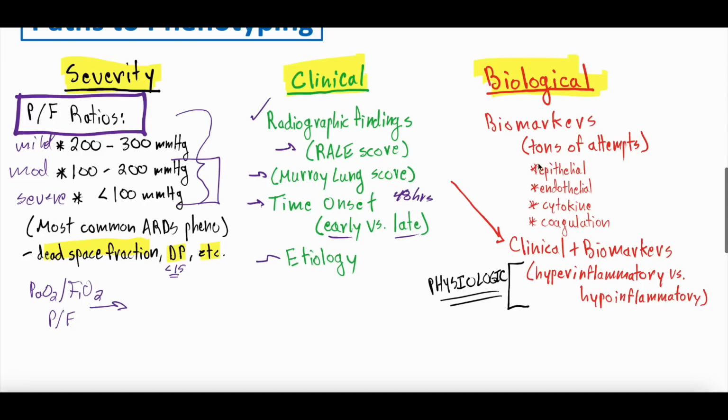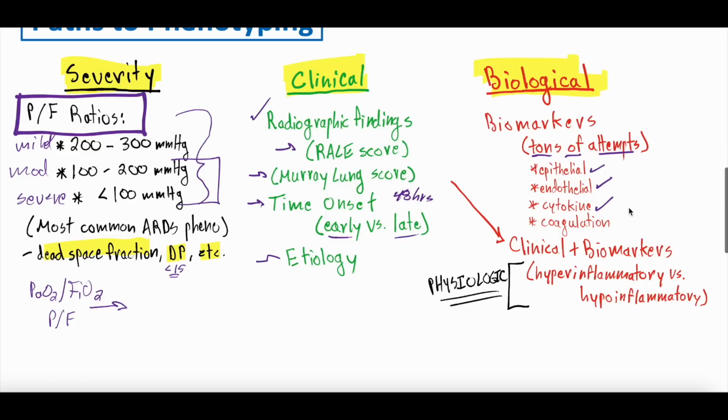Biological phenotyping. This is where we look at different biomarkers, and there's been tons of attempts to phenotype ARDS based on different biomarkers. People looked at the epithelial biomarkers because, as we talked about in the pathophysiology ARDS lecture, there's damage to the epithelial endothelial barrier. So people have looked at endothelial biomarkers. This is usually from kind of systemic inflammation.